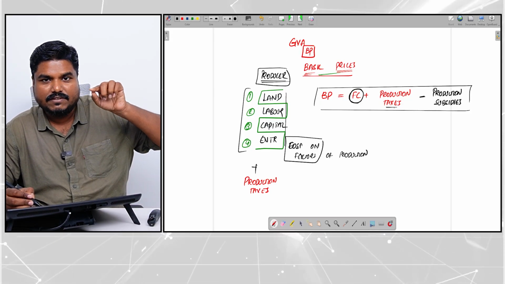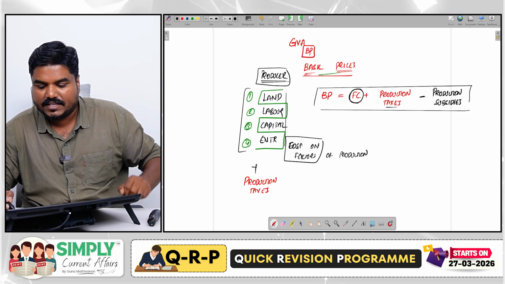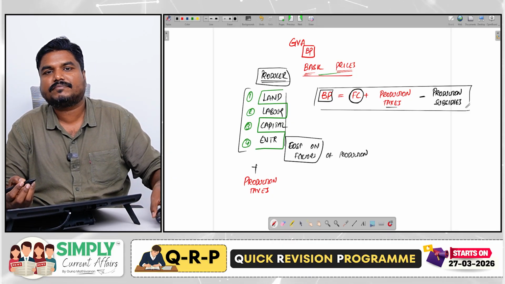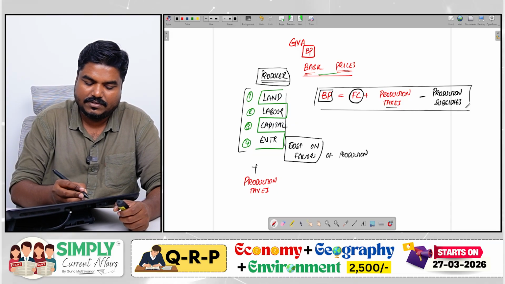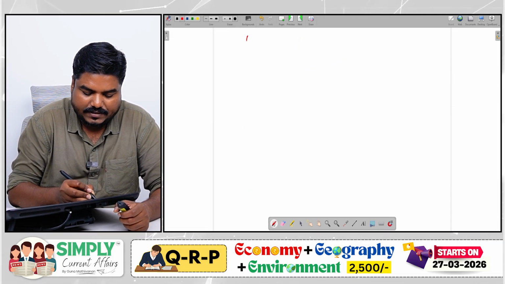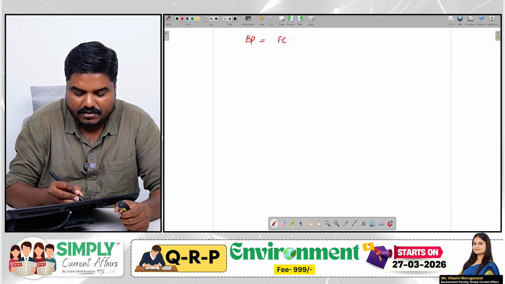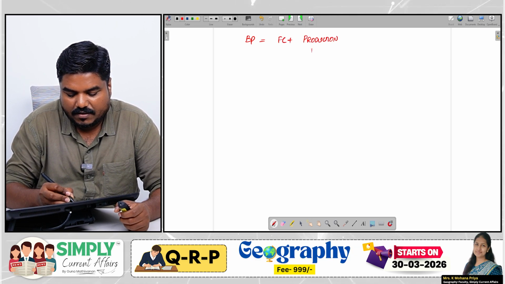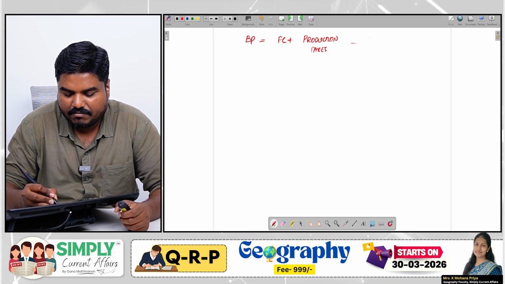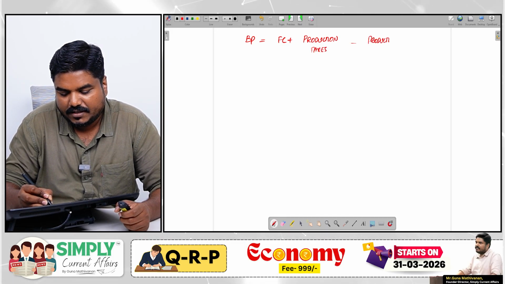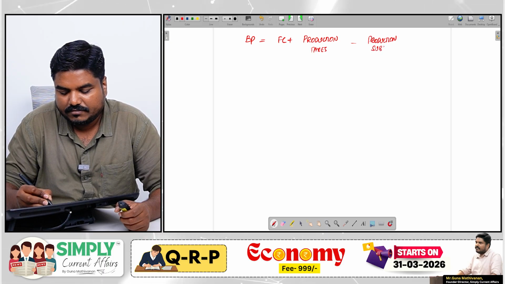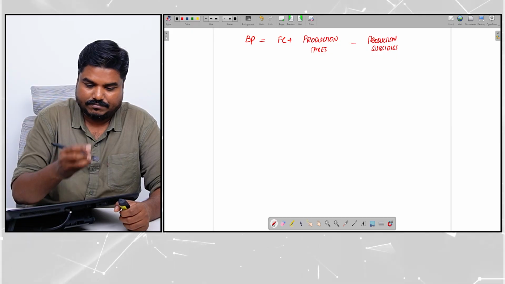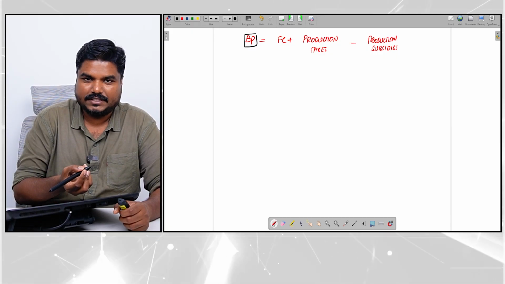Along with that, government gives some input in the production side. Subtract that. Then what you get, that is called basic prices. So basic price is equal to factor cost plus production taxes minus production subsidies. So this is for one item. This is for one basic price.